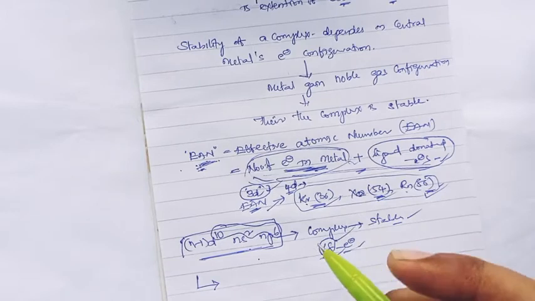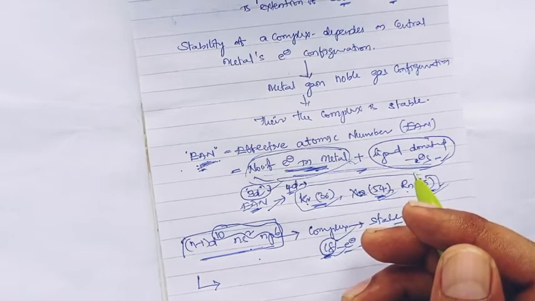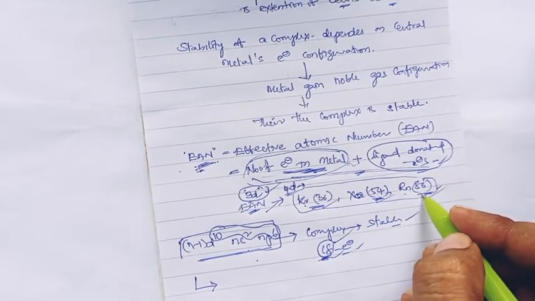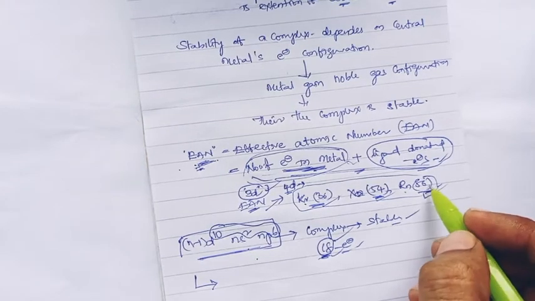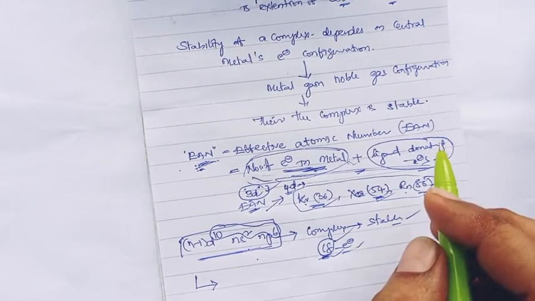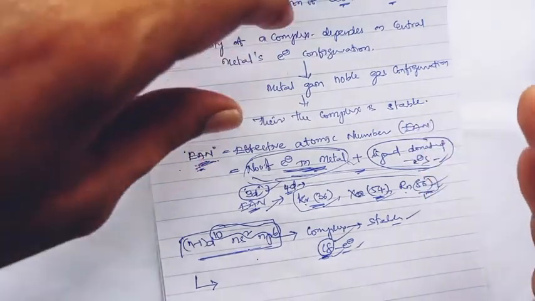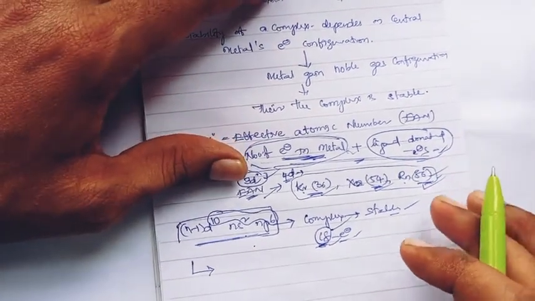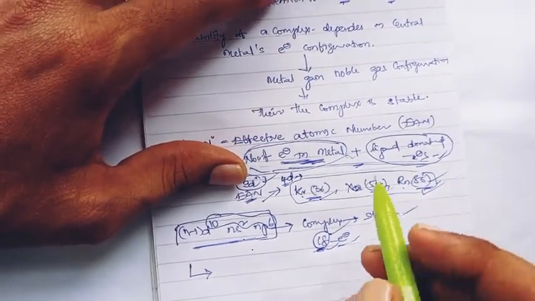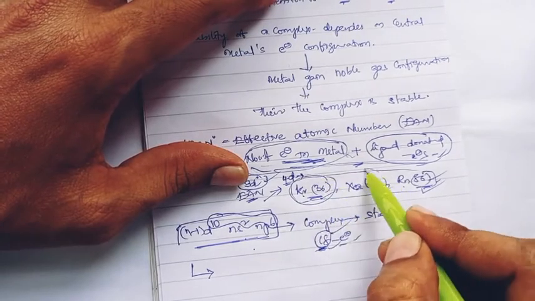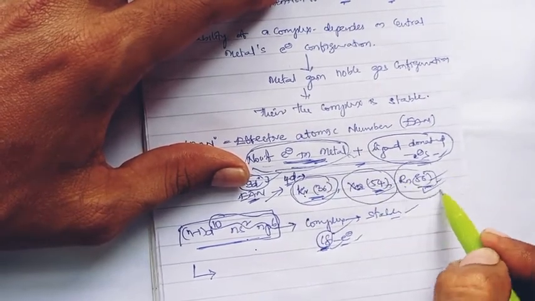Same for 5d transitional metal complexes: when they gain the effective atomic number of 86, they will be very much stable. Like that, for the different series of d transitional metal complexes, we have to remember different noble gas configured total electrons,